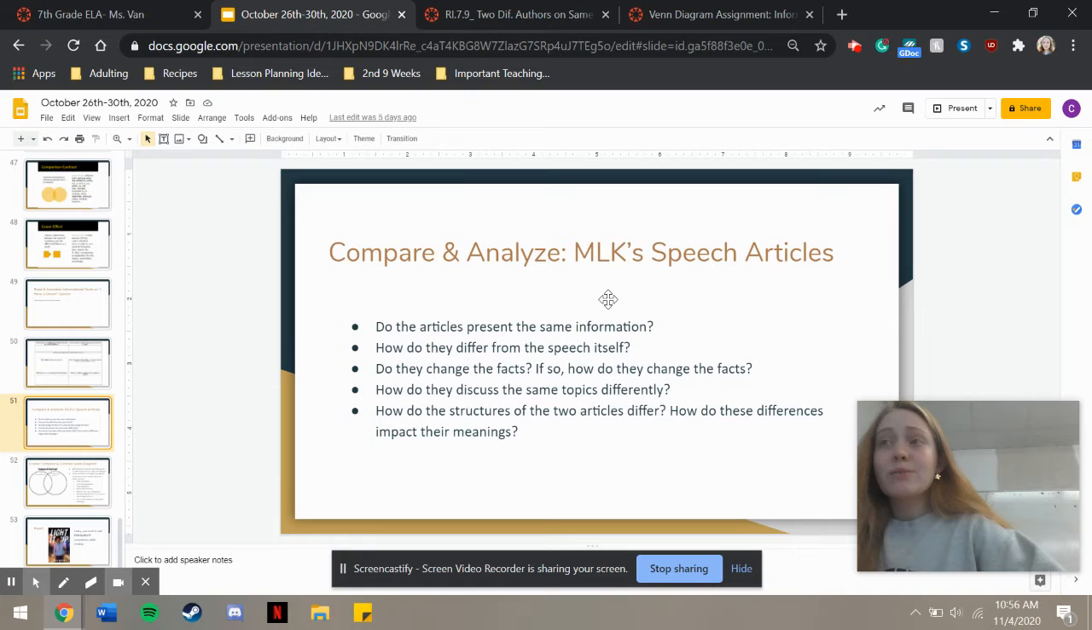And by that I mean, for the I Have a Dream speech, do they both talk about the speech in the same way? And the last question you can ask yourself is, how do the structures of these two articles differ? And how do these differences impact their meanings? What I mean by that are a couple of the things that we talked about last week about article structure. So things like their headings, the titles that they have, whether they have images or graphics. How are they different?